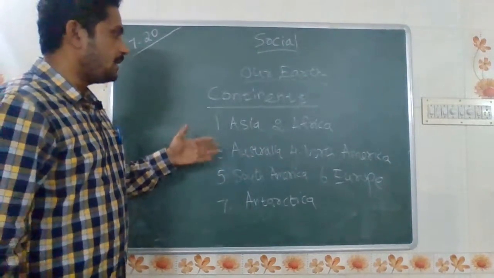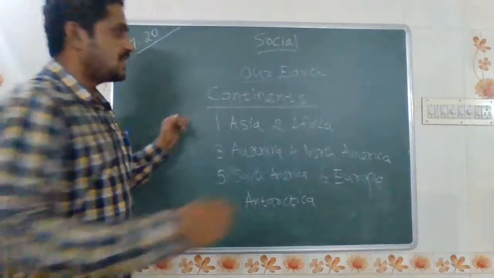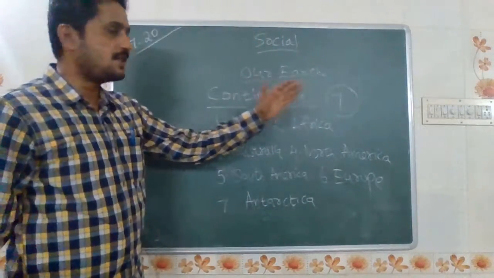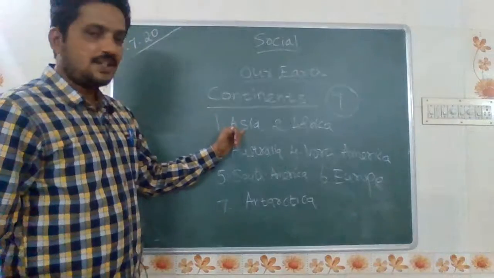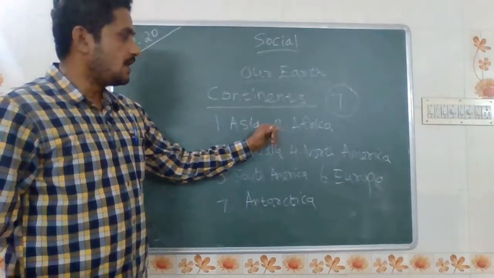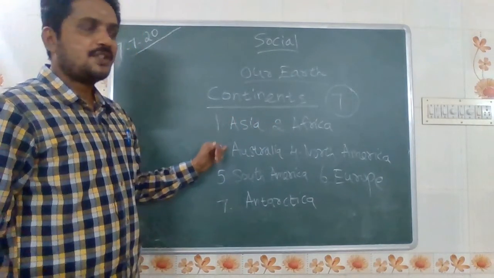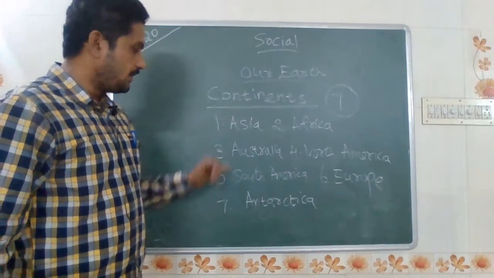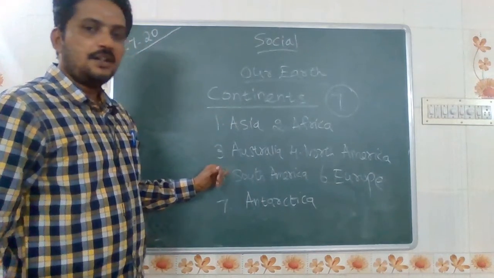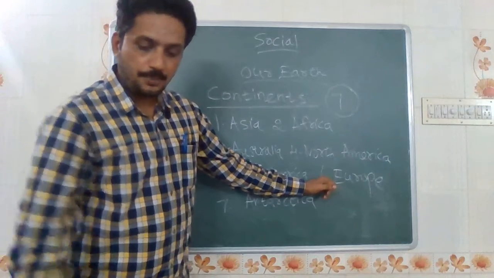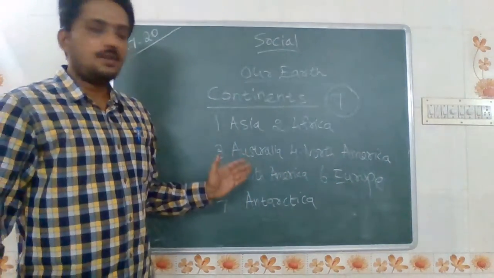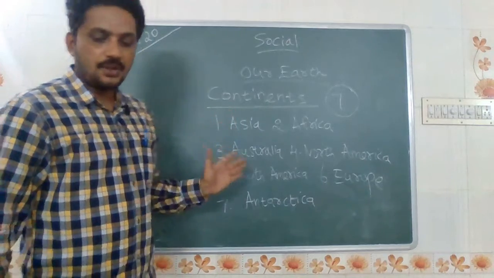So students, again I am telling you that there are 7 continents in the world. How many continents? 7 continents. The first one is Asia, second is Africa, third is Australia, fourth is North America, fifth is South America, sixth is Europe, and the 7th is Antarctica. So these are the 7 continents in the world.